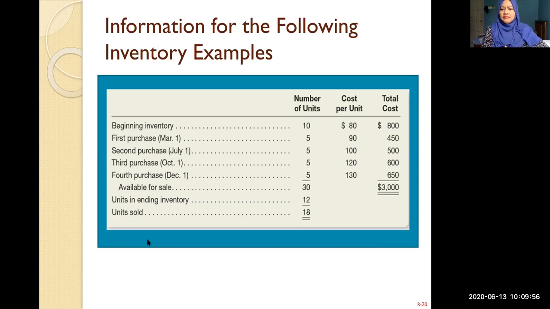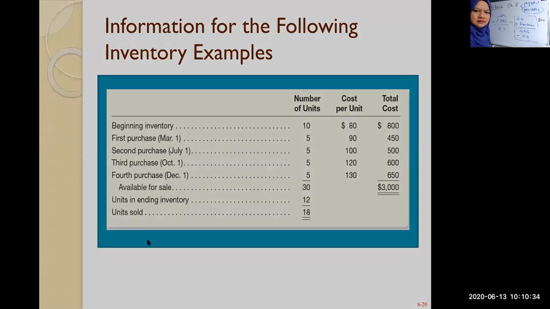Now, you are also given the per unit cost and total cost. So how you decide on the cost of goods sold is like this. It goes back to the formula where you have sales minus COGS equals gross profit. COGS is based on your opening stock. In this case, if I'm using FIFO, first in, first out, my opening stock is 800.